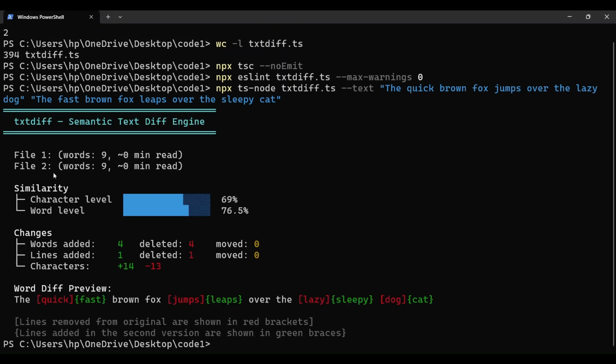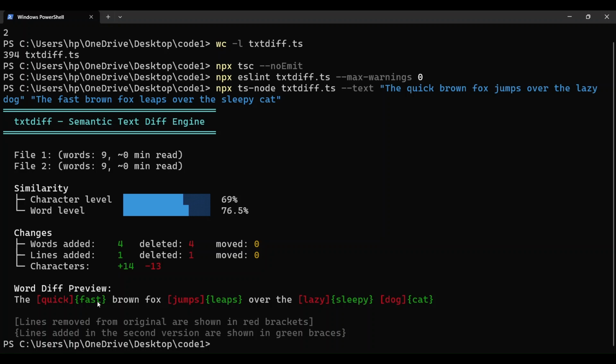You can see the text difference engine runs, and file 1 has 9 words and file 2 also has 9 words. You can see the character-level similarity and the word-level changes, how many words are added and deleted, lines added and deleted, and the same analysis for characters. You can see the word preview, where text removed from the original is in red brackets. The original sentence was "the quick brown fox jumps over the lazy dog", so quick is shown in red, showing that it is part of the original and removed from the second sentence,